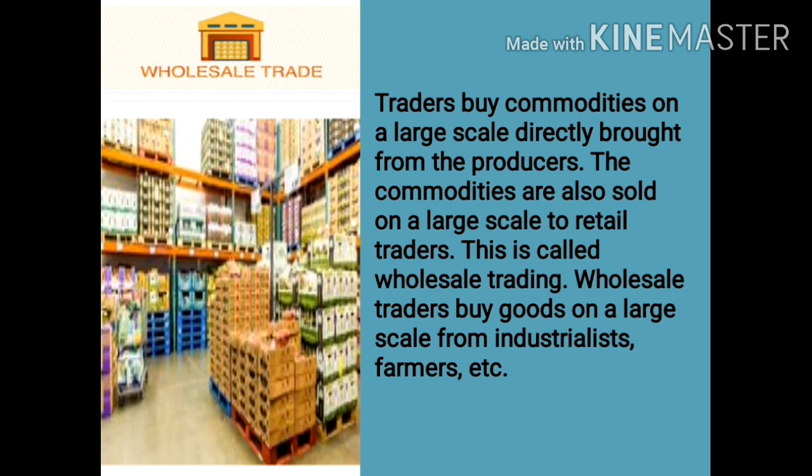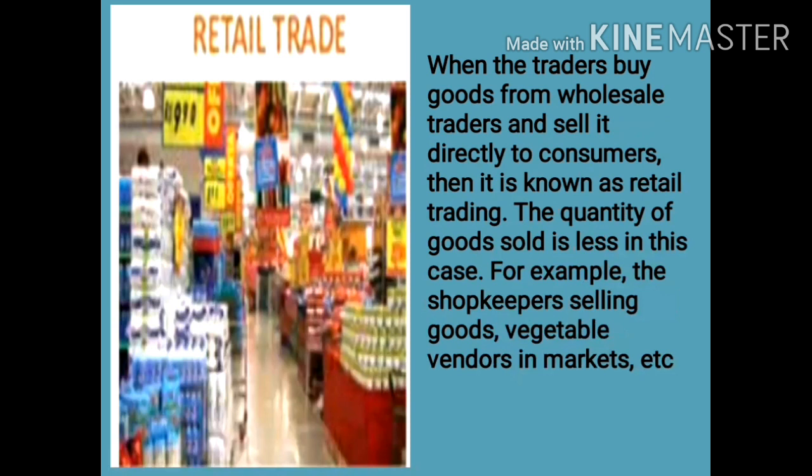Wholesale trade. Traders buy commodities on a large scale directly from the producers. The commodities are also sold on a large scale to retail traders. This is called wholesale trading. Wholesale traders buy goods on a large scale from industrialists, farmers, etc. Retail trade. When the traders buy goods from wholesale traders and sell them directly to the consumers, it is known as retail trading. The quantity of goods sold is less in this case. For example, shopkeepers selling goods, vegetable vendors in markets, etc.